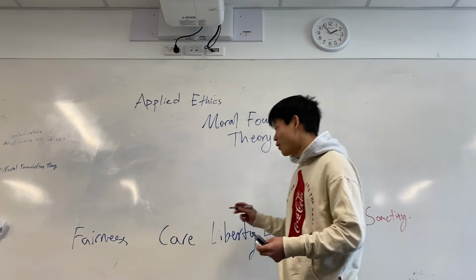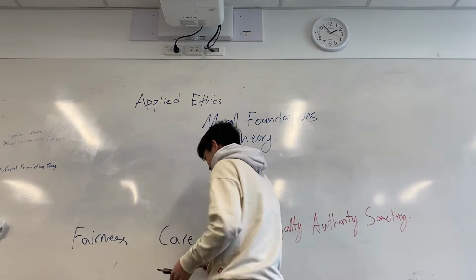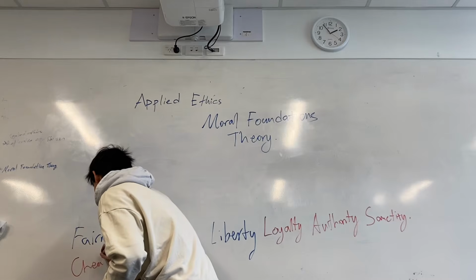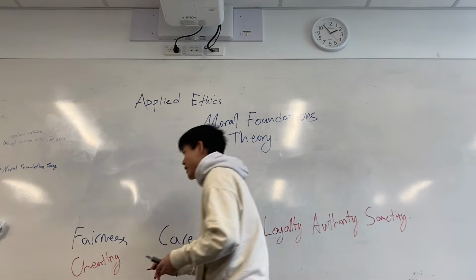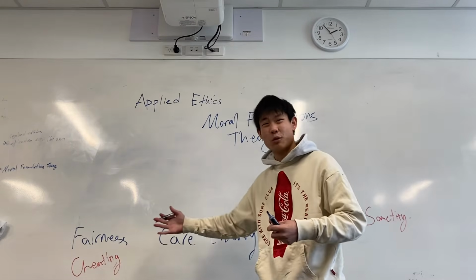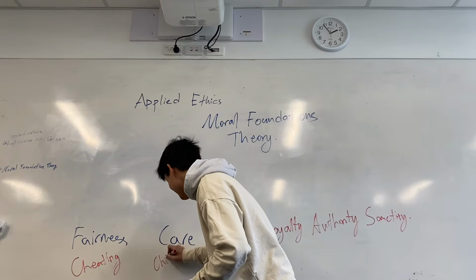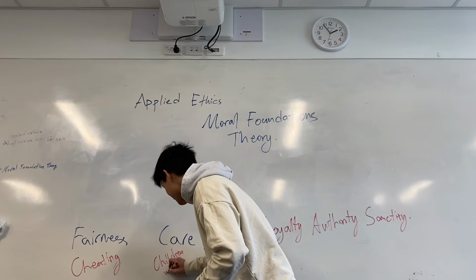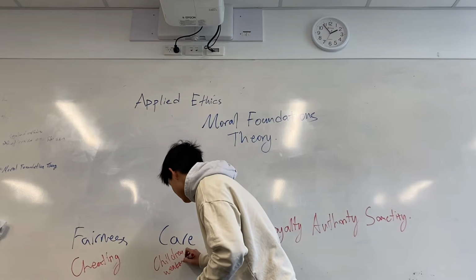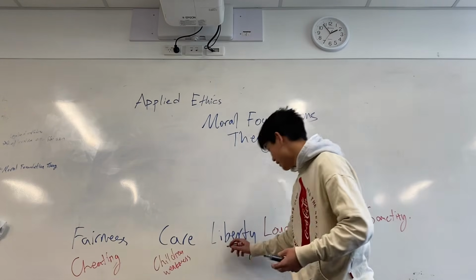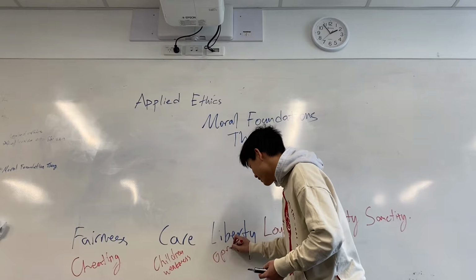Let me write the opposite for each, right? Cheating. These are the triggers that trigger these moral sentiments, right? Cheating, care, I don't know, like children, weakness, right? And then liberty is like oppression, right? We don't want to be oppressed.